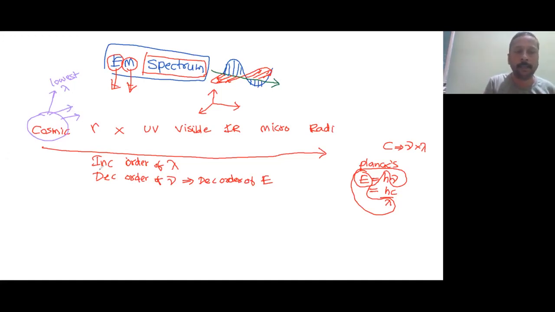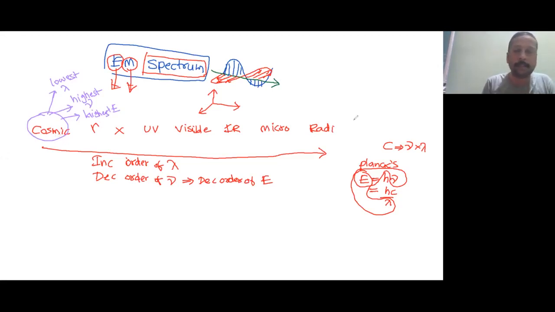And see here, decreasing order of frequency, that means after this, frequency will keep on decreasing. Therefore it has the highest frequency. And as I told you, energy and frequency are both directly proportional, so it is going to have the highest energy also. Cosmic ray speciality: highest energy, highest frequency, and lowest wavelength.